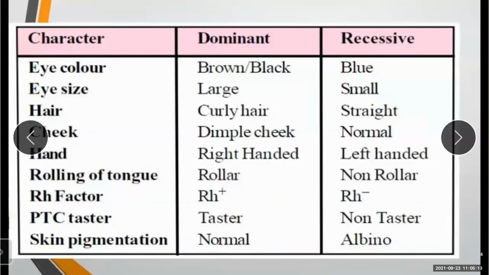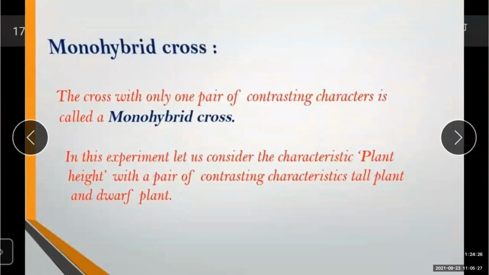Okay. So free earlobe and attached earlobe also depend on this: free earlobe is present in dominant, and attached earlobe is seen in recessive. Okay. So moving further to monohybrid cross. Mendel's laws are based on these findings only. Mendel's laws are said to be the foundation of modern genetics. So now what is a monohybrid cross? We will see the definition. The cross with only one pair of contrasting characters is called a monohybrid cross.